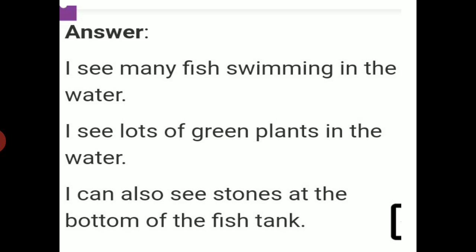Answer: I see many fish swimming in the water. I see lots of green plants in the water. I can also see some stones at the bottom of the fish tank. This also you have to write in your book.